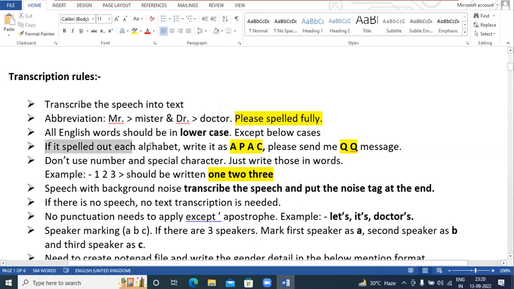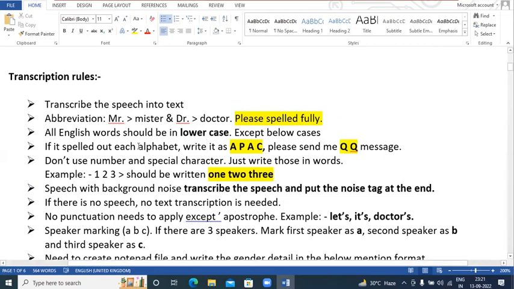Sometimes you might hear speech in which the speaker speaks alphabets like A, P, A, C. You may get such cases. These are very rare cases, but we may get them. Let us suppose the speaker says QQ. QQ is a chat application, the same as WhatsApp. China is using QQ. So APAC, and for example, a speaker can say TUV, something like that.